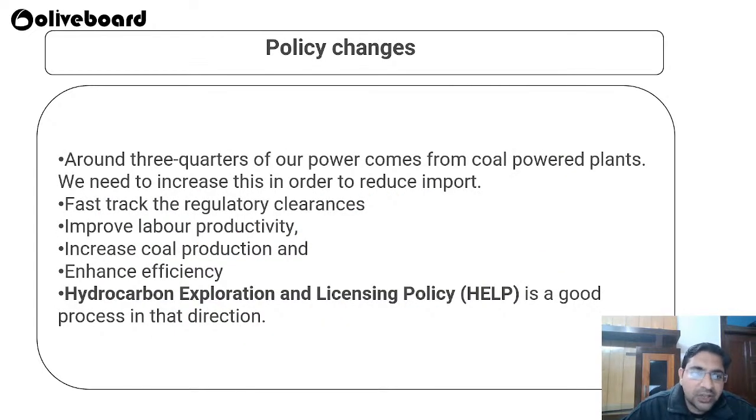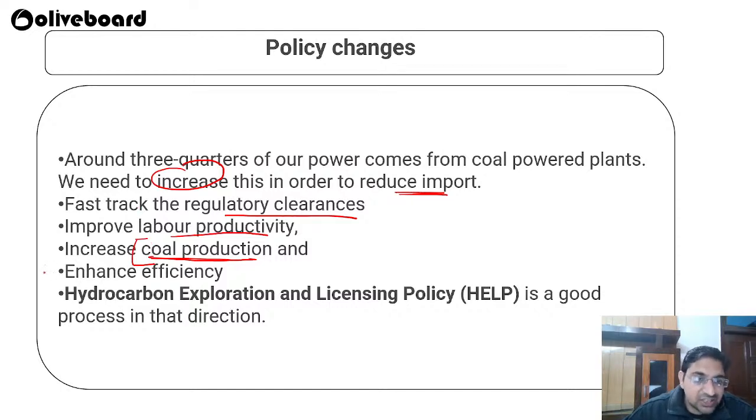Then what policy changes are required in order to have energy security in our country? Around three-fourths of our power comes from coal power plants, so we have to increase this and also reduce imports. We are importing coal from outside also. We have to make sure that regulatory clearances are fast-tracked. Improve the labor productivity, so that we can utilize them in a proper way. Keep on increasing the coal production. Coal production has to be increased in order to have energy security in our country.